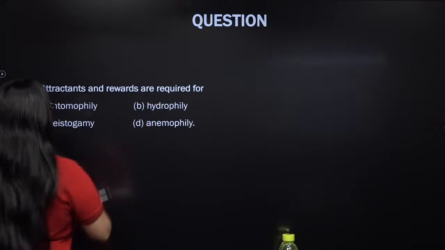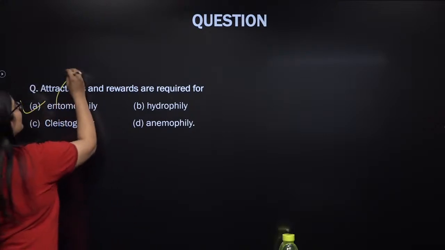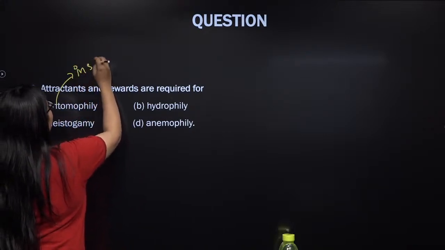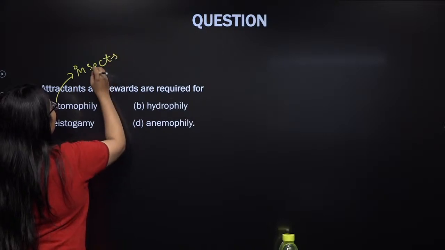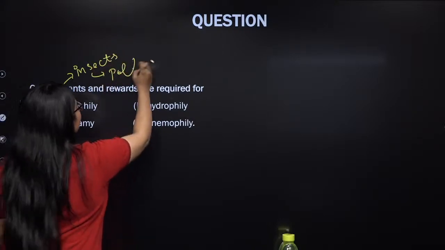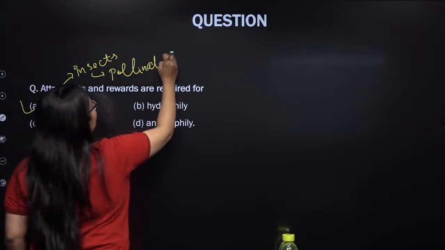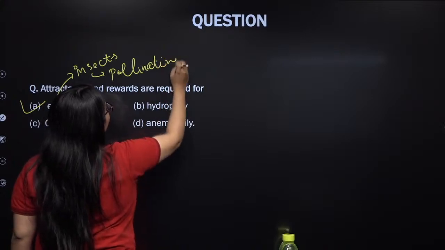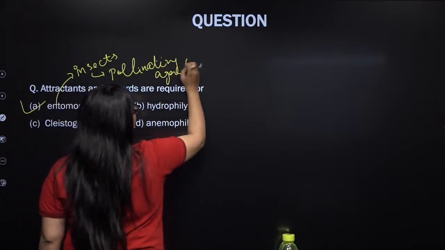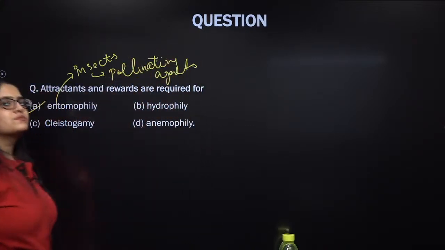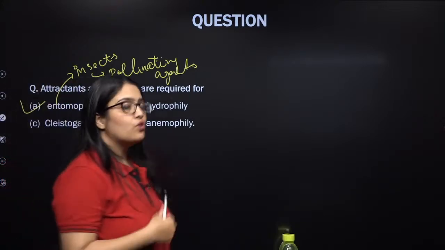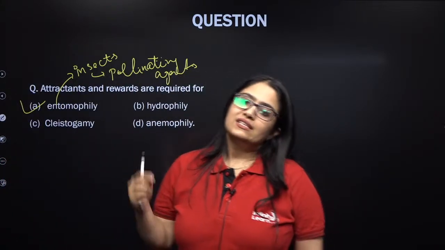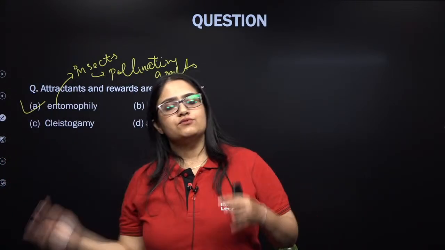So this is entomophily. That means where insects are acting as pollinating agents, right? So please remember, my dear students, whenever living organisms are going to work as pollinating agents, then these types of attractants and rewards are required.